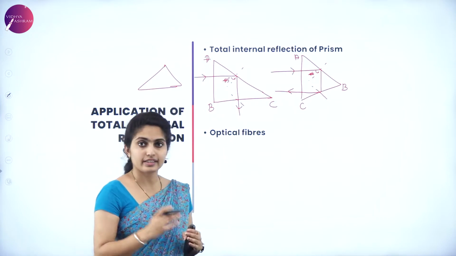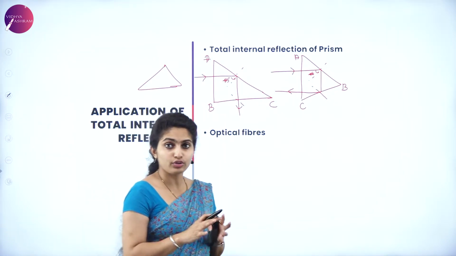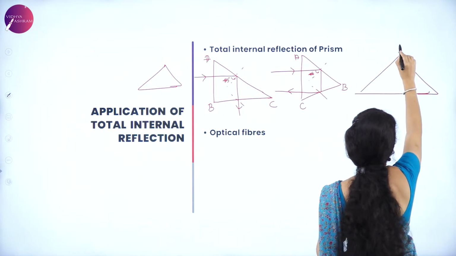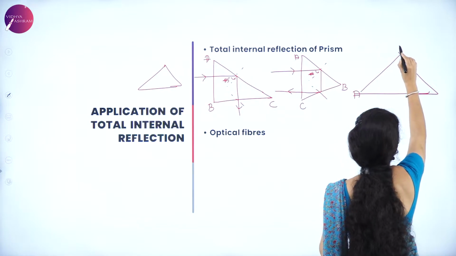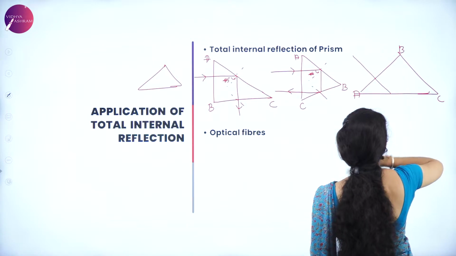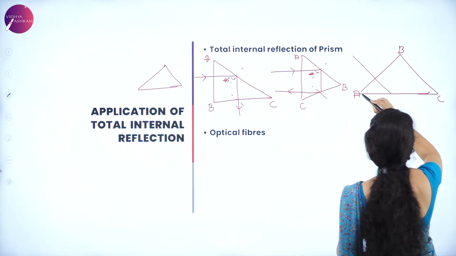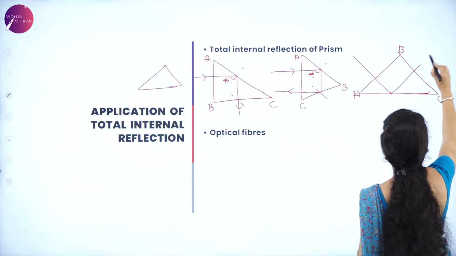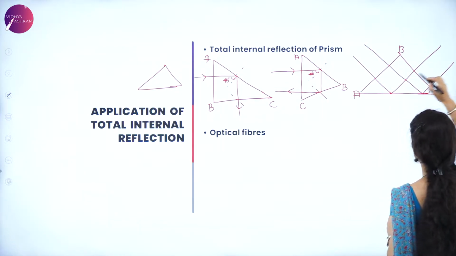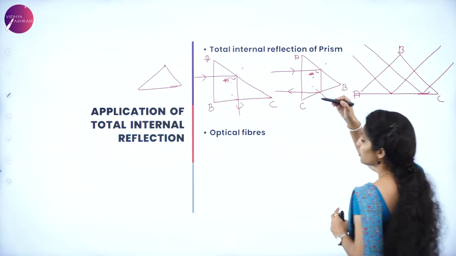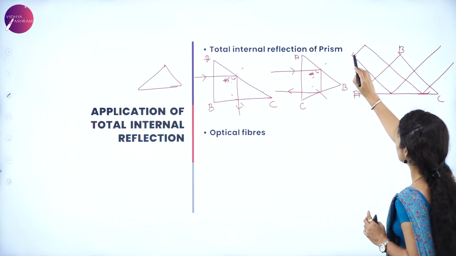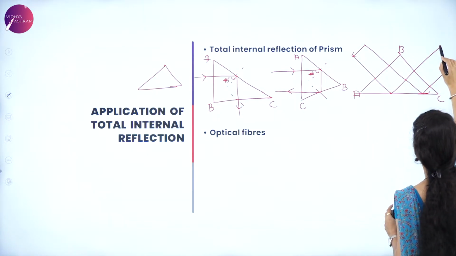Coming to the third technique, that is the incident ray falls onto the AC side of a prism. Suppose this is a triangle, that is a prism. This is A, this is B, and this is C. Suppose here there is an incident ray of light which is coming and it pitches onto the surface AC, and it moves away. Again, suppose there is a light ray, it moves in this way. So suppose your image is upside down, the ray which is at the head comes and reaches the top.